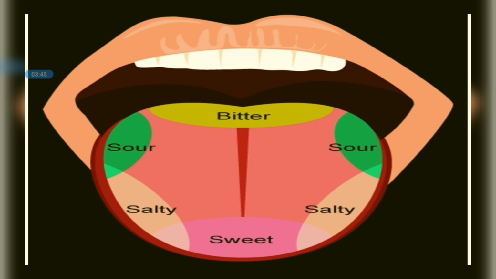of a tongue. We can see that the sweet taste buds of the tongue are at the tip of the tongue. The salty taste buds are at the sides of the tongue, a little bit further from the tip. And the bitter is at the last, as you can see here in yellow color. When we eat a bitter gourd, we completely chew it and then we get to know that it's bitter.